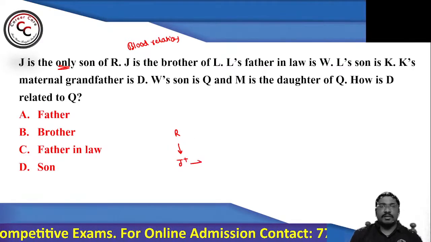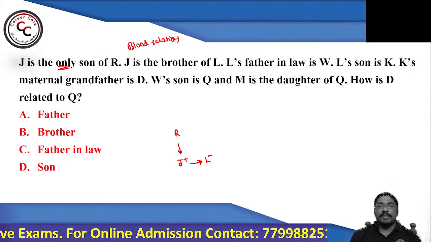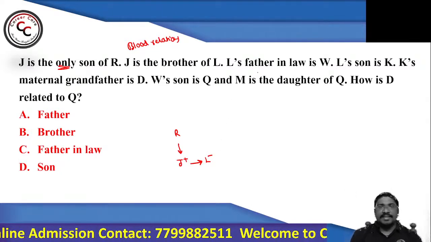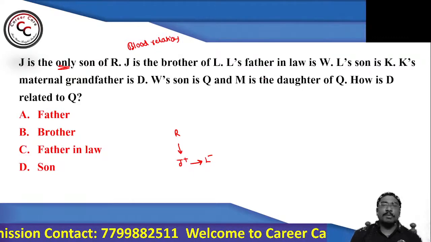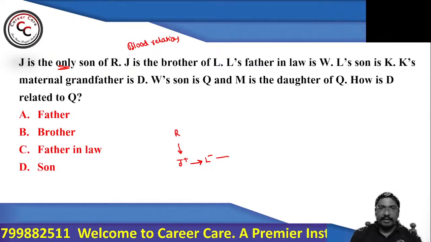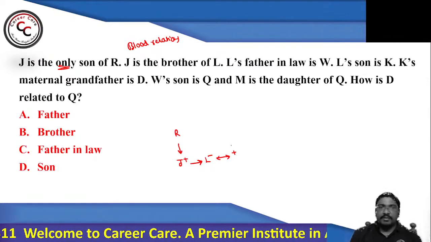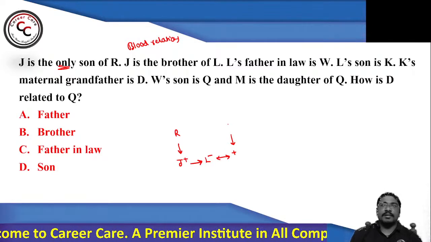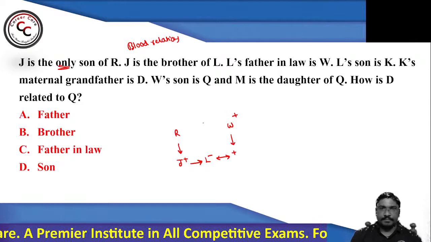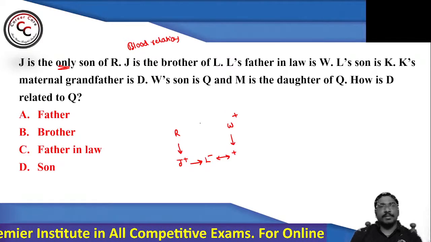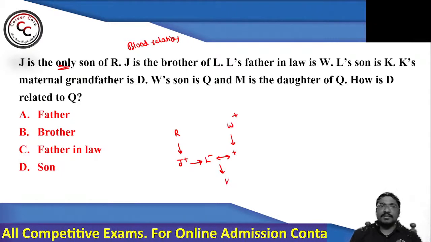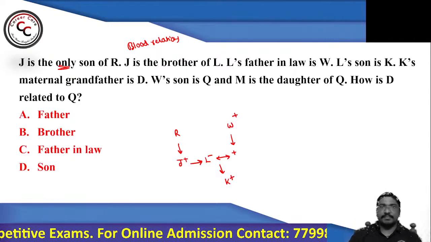J is brother of L. That means the gender of L is female. Why? Because R has only one son. L's father-in-law is W. What do you mean by father-in-law? Partner's father is called father-in-law. As L is female, L should have a husband, and that husband's father will be W. The gender of W will be male. So L's father-in-law is W. Then L's son is K. Son means next generation.